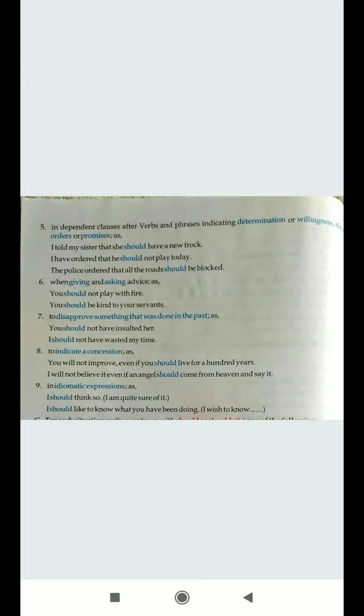Next, to indicate a concession. Now concession is to express something else.